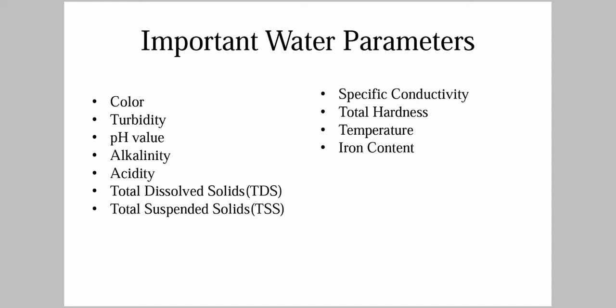The constituents of water we can see from water parameters. We already knew from environmental engineering the major parameters for water. Some major ones are color, turbidity, pH value, alkalinity, acidity, TDS, TSS, specific conductivity, total hardness, temperature, iron content.